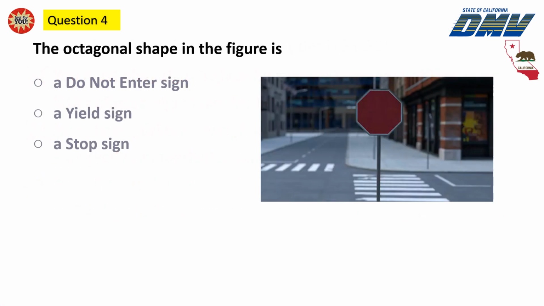Question 4. The octagonal shape in the figure is a do not enter sign, a yield sign, a stop sign.